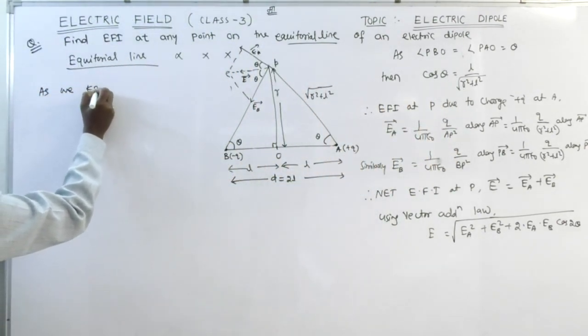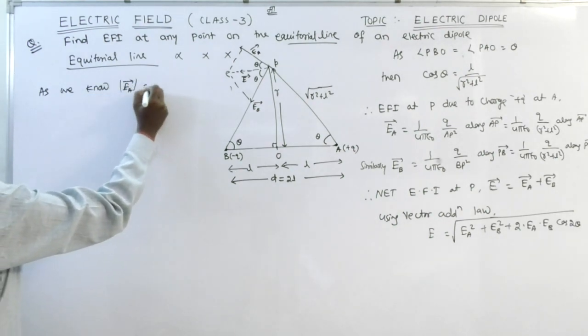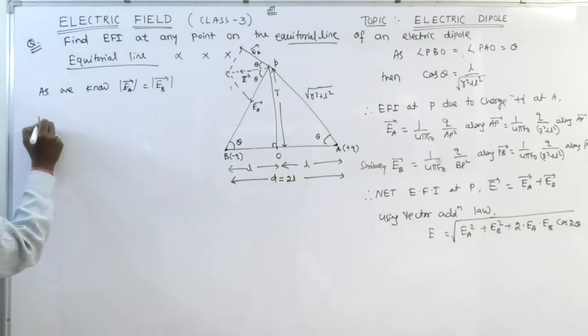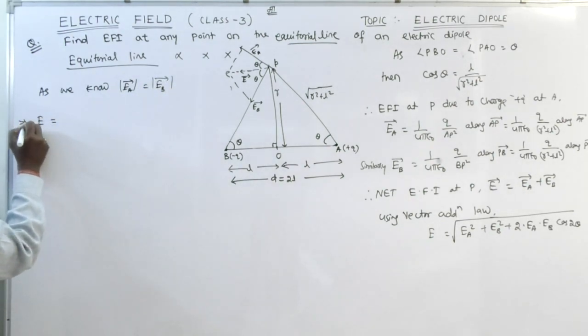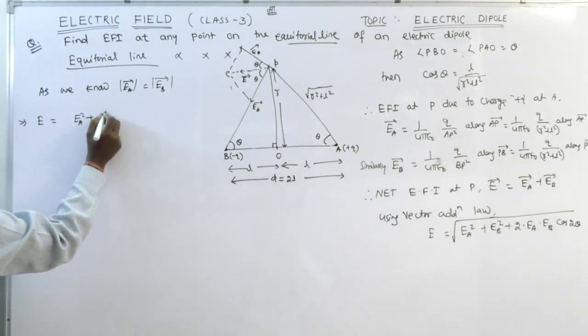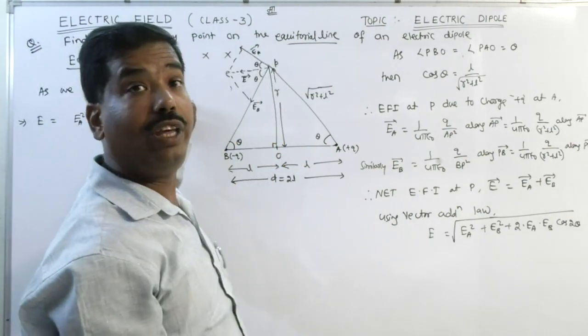As we know, the magnitude of EA is equal to the magnitude of EB. E is equal to EA square plus EB square plus 2 EA EB cos 2 theta.